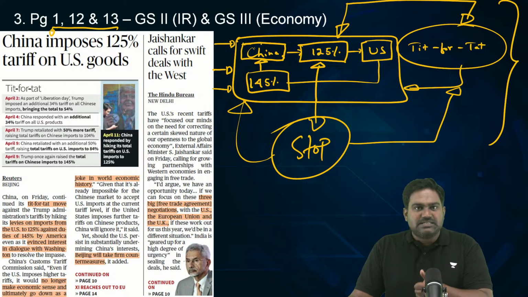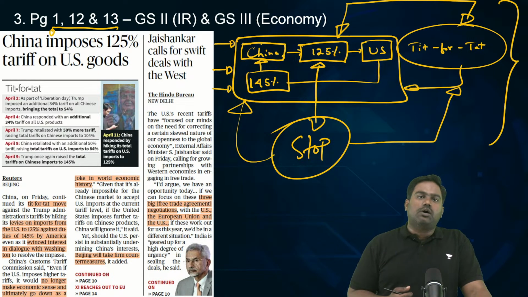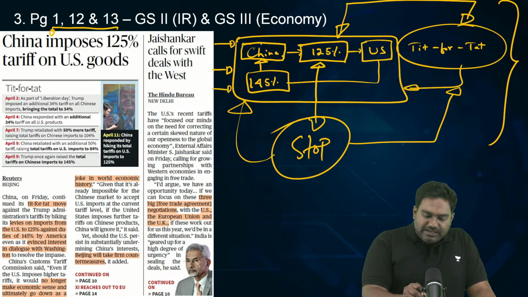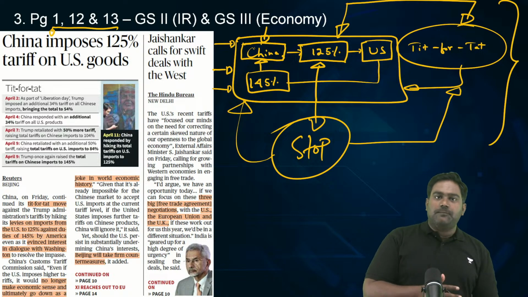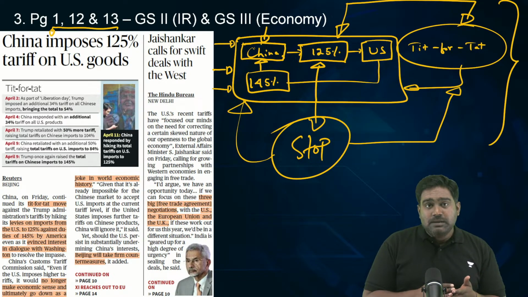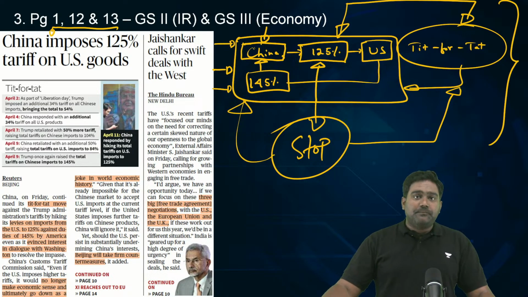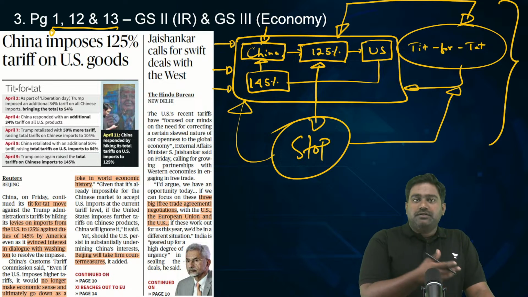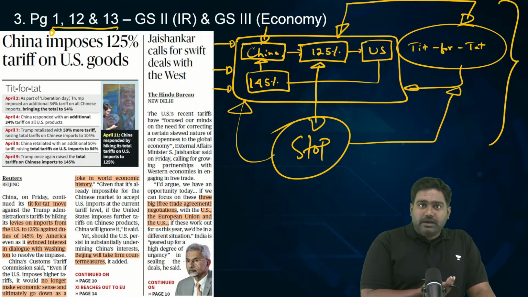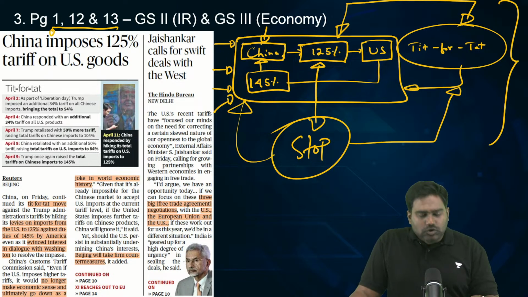The US neither has the skills nor the resources nor the cheap labor which is needed to produce the raw materials and components which are needed for various goods and products. Asian economies, developing economies like China, India, Vietnam, these are the countries which can produce such components and raw materials at a cheaper cost because they have the right skills, they have the right base for it. They have cheap labor which is available as well. Countries like Japan, South Korea, Taiwan, the developed economies, even the European economies as well, they are able to produce certain goods which the US cannot.